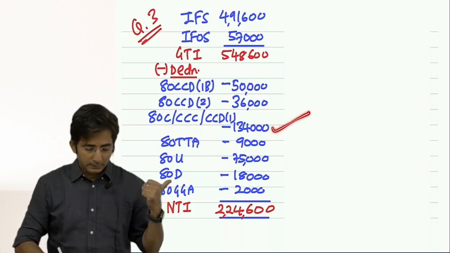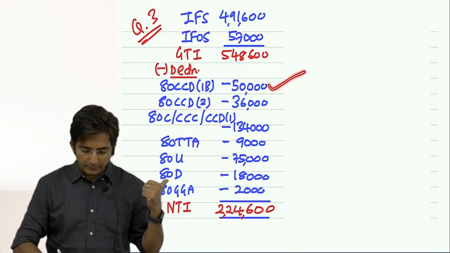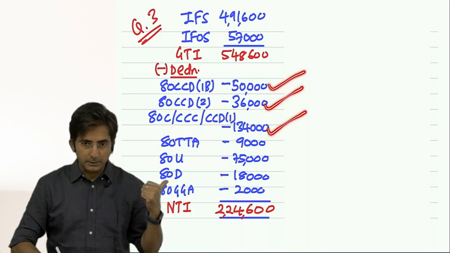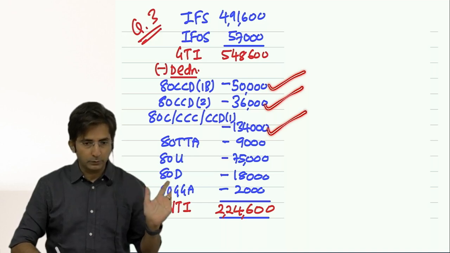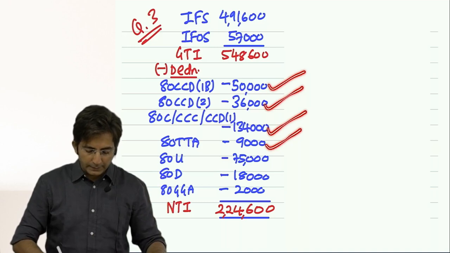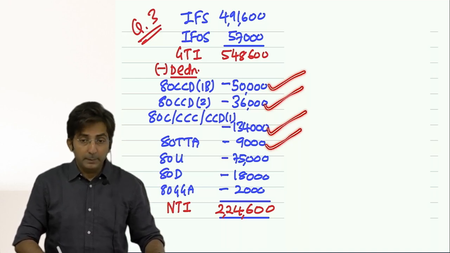See. Check the answer. 80CCD(1B) 50,000. 80CCD(2) 36,000. And the group of 80C, 80CCC, 80CCD(1) 1,34,000. Then 80TTA was there, 9,000. Limit is 10,000, but we had only 9,000, so minus only 9,000.